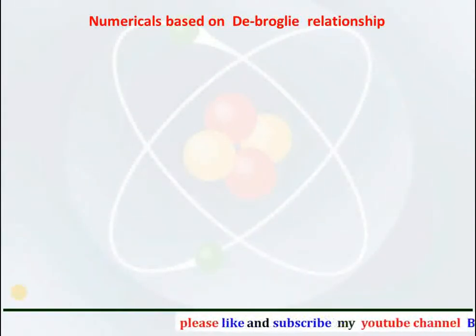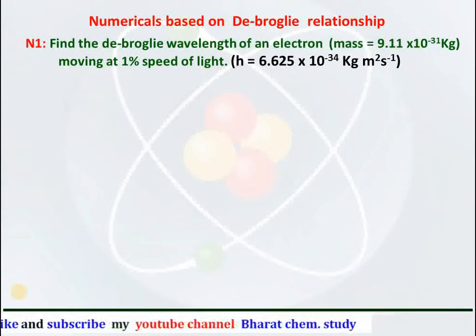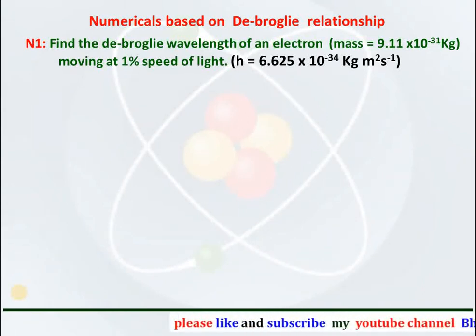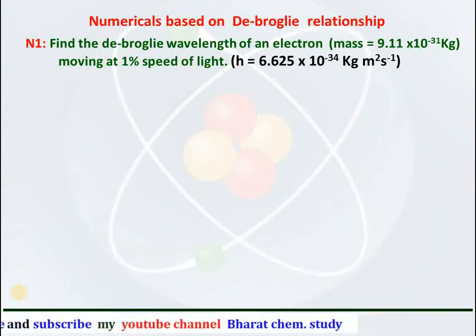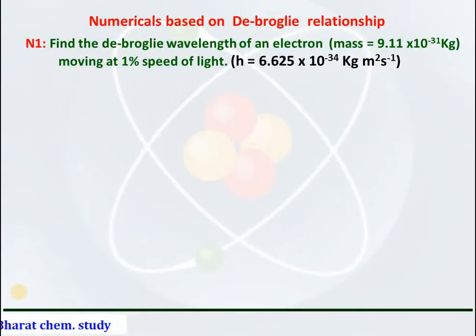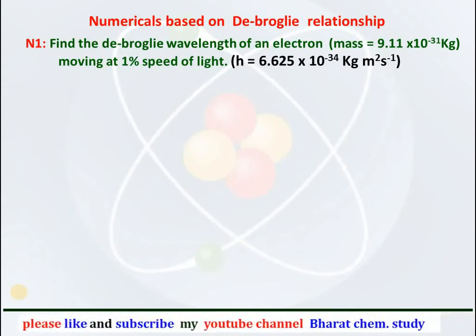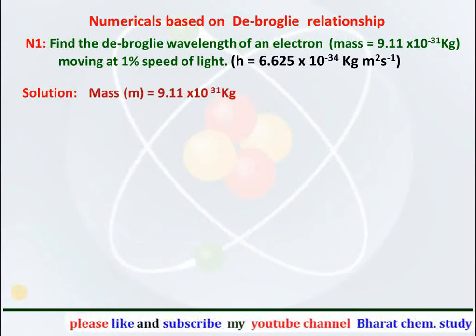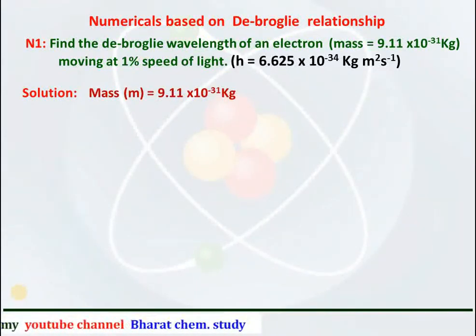A numerical based on de Broglie relationship. Numerical 1. Find the de Broglie wavelength of an electron having mass 9.11 into 10 raised to the power minus 31 kg moving at 1% speed of light. The value of Planck constant is given as 6.625 into 10 raised to the power minus 34 kg meter square per second. Now the solution of this numerical: the mass of the electron is given as 9.11 into 10 to the power minus 31 kg.